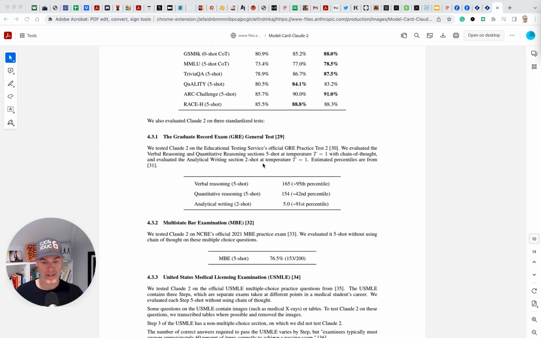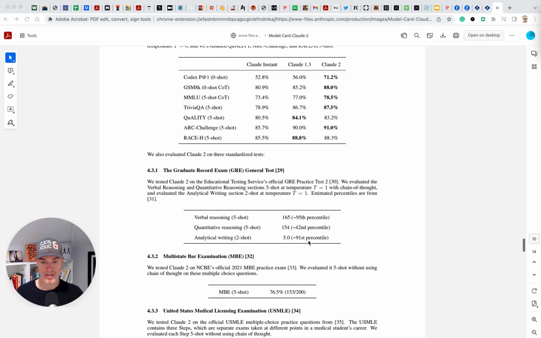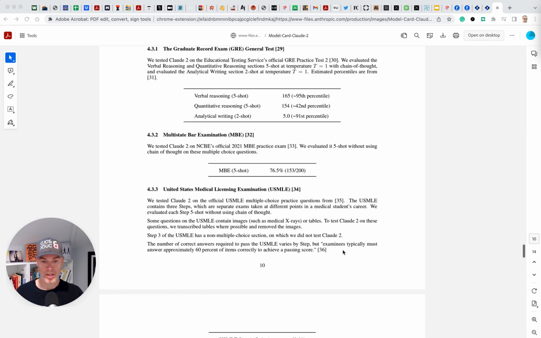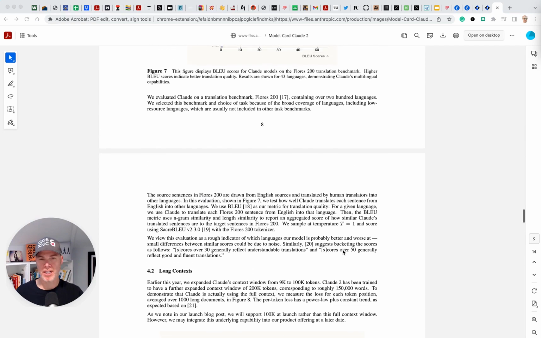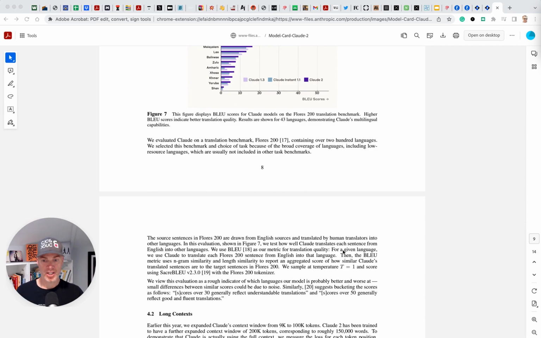And then there's the GRE as well, verbal reasoning. Quantitative still shows some challenges there, but analytical writing is very high as well. So a very interesting paper that breaks down their unique approach to safety, truthfulness and bias, as well as performance.